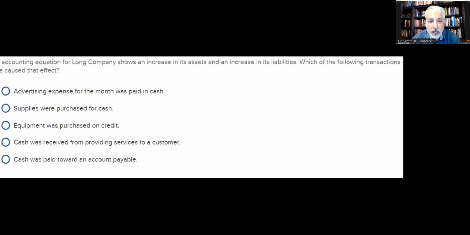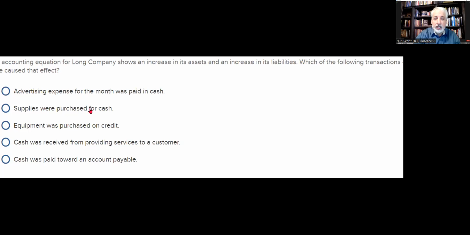Number 6, accounting equation shows an increase in assets and an increase in liabilities. So what transactions would have caused that effect? What increases assets and increases liabilities? Well, it's the advertising expense. Actually, that's going to decrease equity. That's out of the picture.